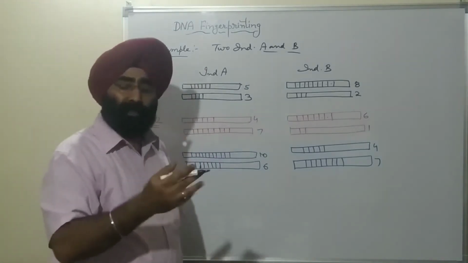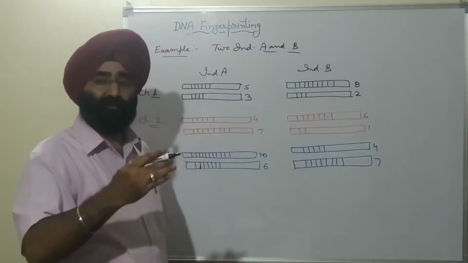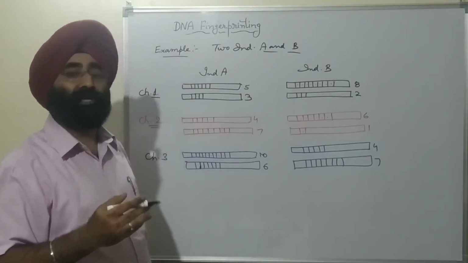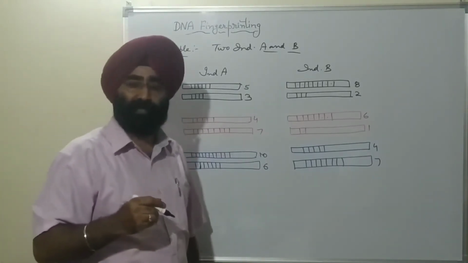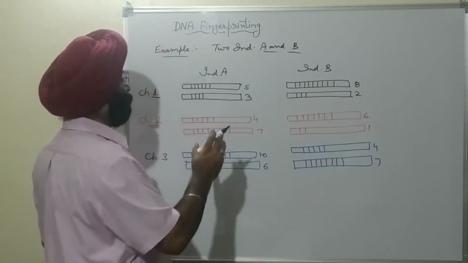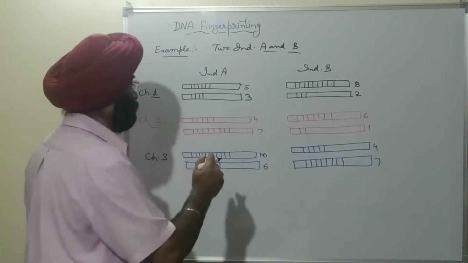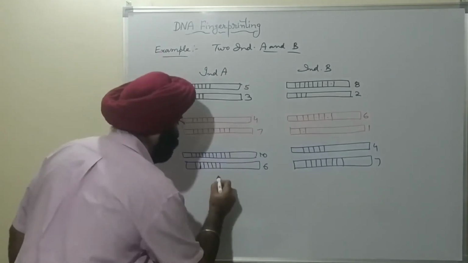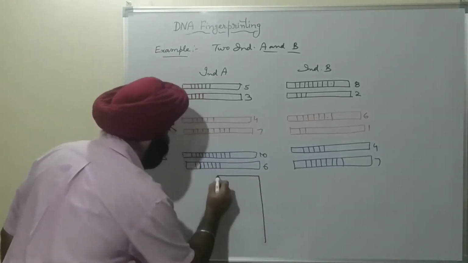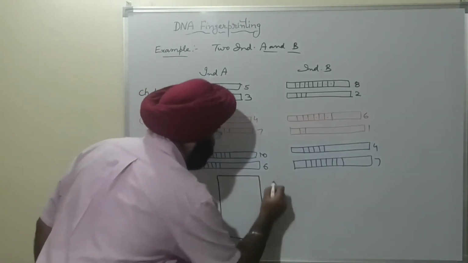And in the third step, separation of the fragments, we apply gel electrophoresis. When we apply the gel electrophoresis technique, these sequences will be as follows.